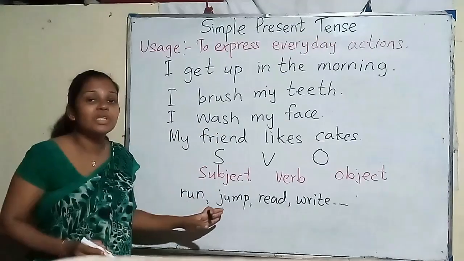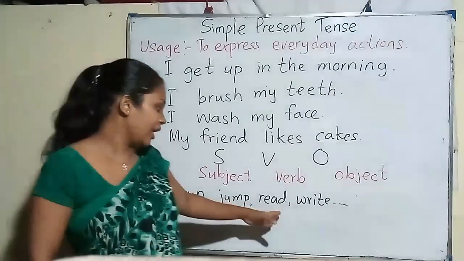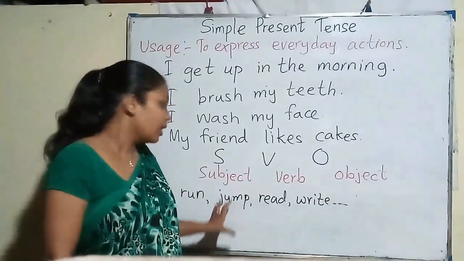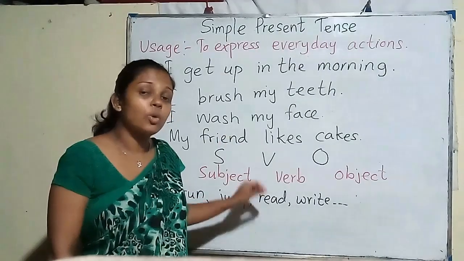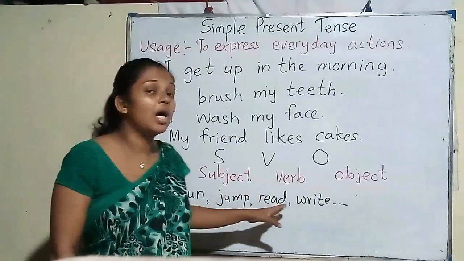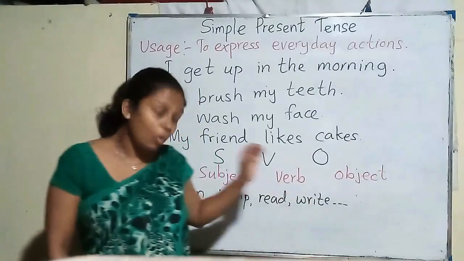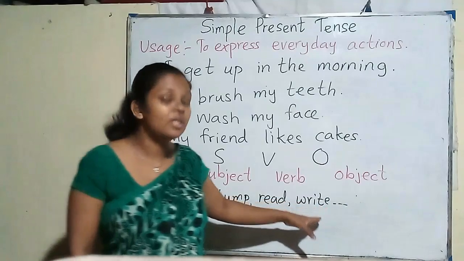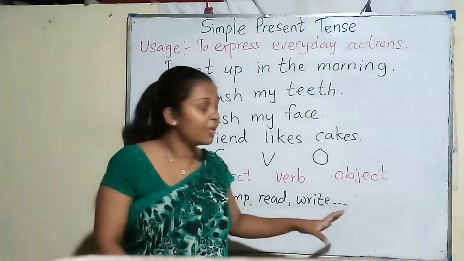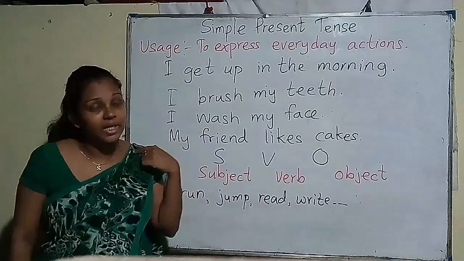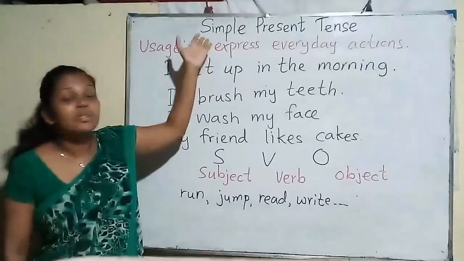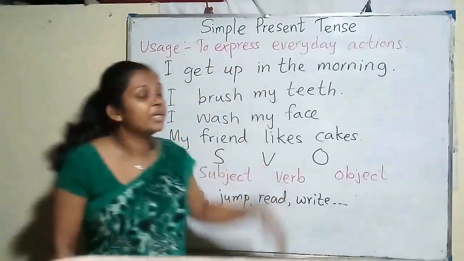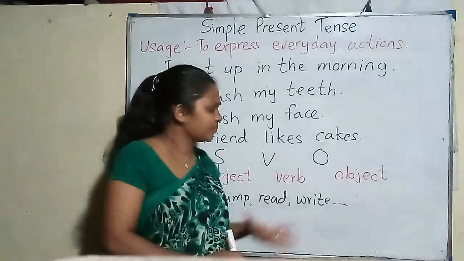These are some verbs in English language. In English language, all the verbs are in plural form. All the verbs in English language are considered as plural. So we have to keep this in our mind to write sentences using simple present tense.